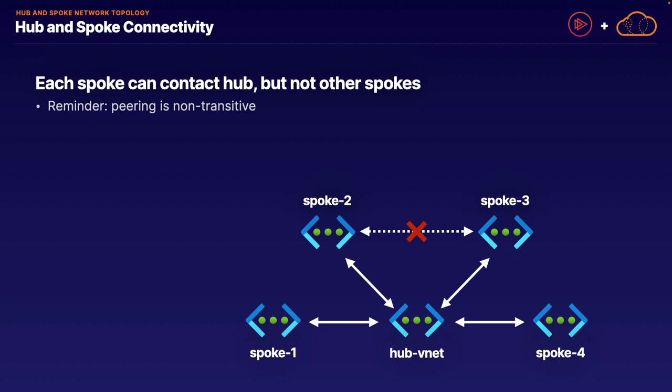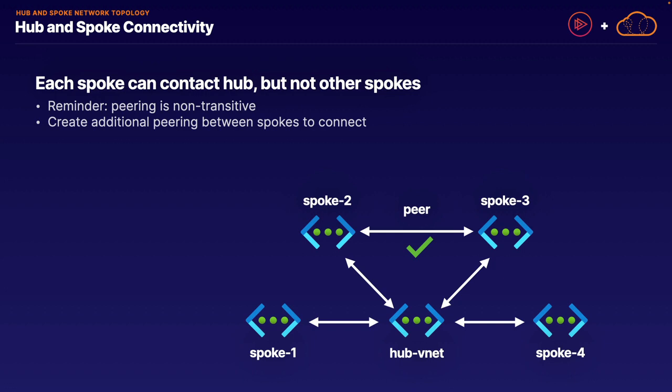Rather, if we want our spoke 2 network to directly communicate with spoke 3, we actually have to create an additional network peering directly connecting spoke 2 to spoke 3, in addition to our hub and spoke model directly connecting to our hub VNet. Keep in mind, though, that you are limited to 500 network peerings within a given virtual network, so for very large implementations, this could also be a possible limit.